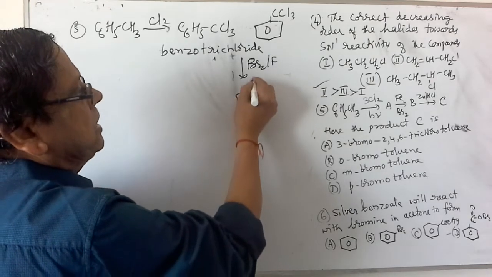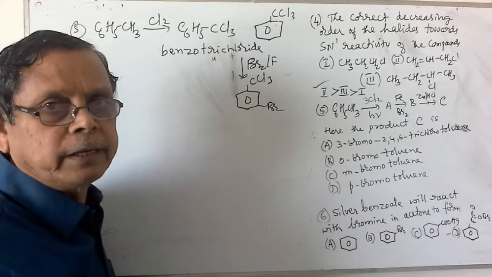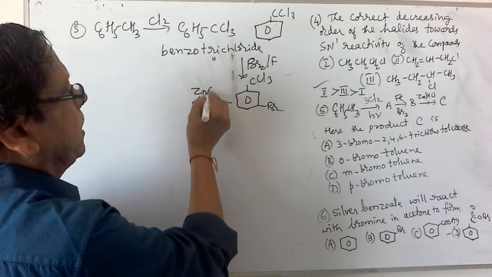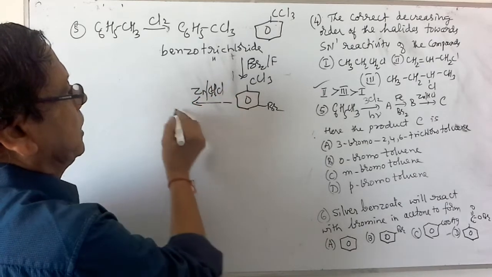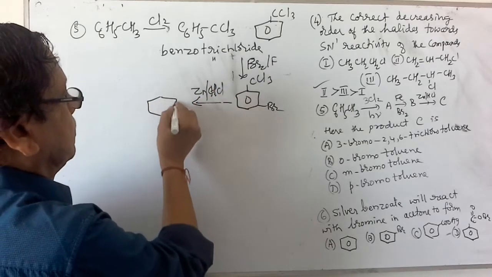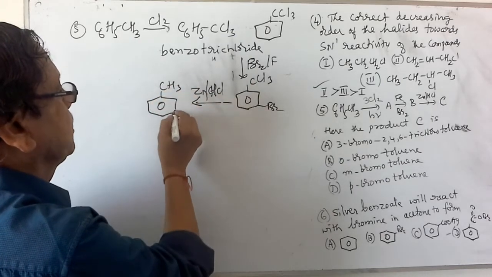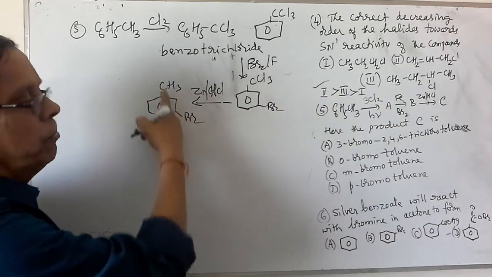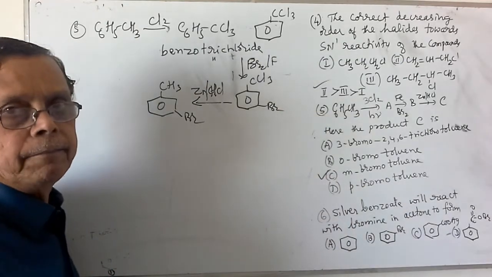Therefore, we get CCl3 with the meta position substituted by a bromine atom. When this is subjected to reduction with zinc and hydrochloric acid, all 3 chlorine atoms will be substituted by hydrogen atoms. Therefore, it gives rise to meta-bromotoluene. So the correct option is C.